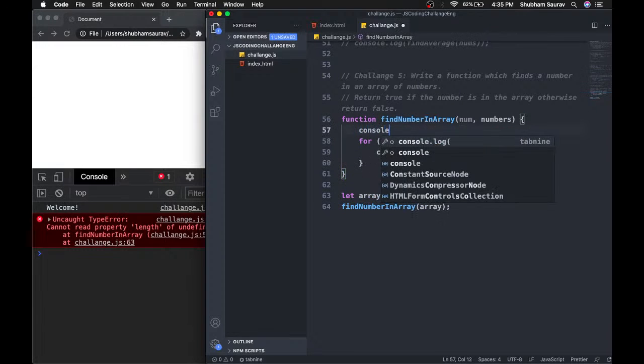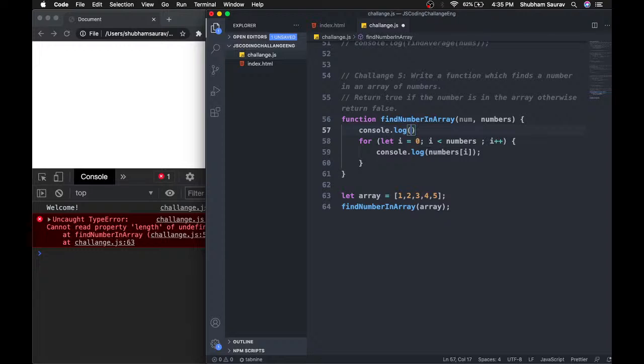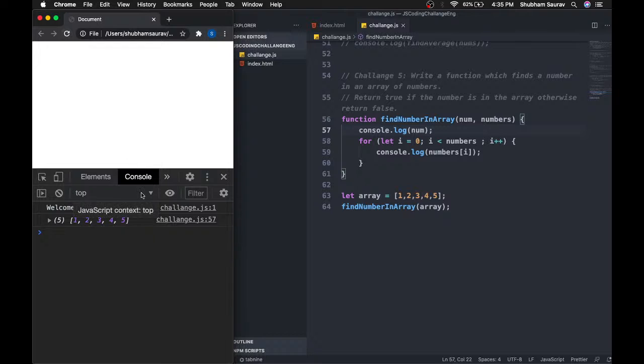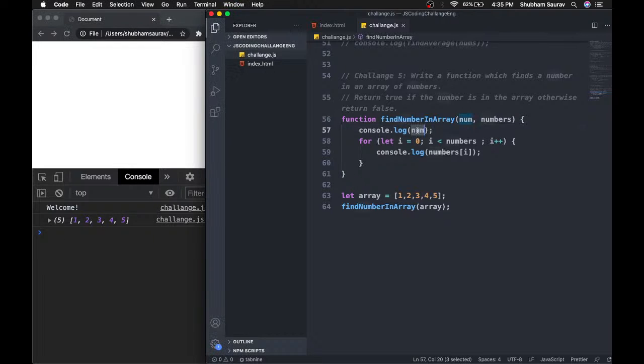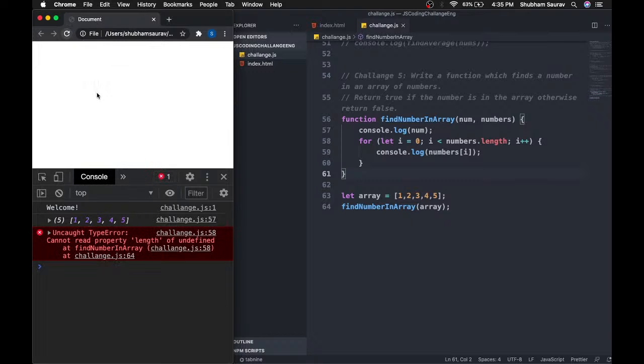Well, let's just print that number first because I think that we have to use that variable. That's why it's yelling at me. Yeah, we need to use all those parameters that we have declared over here. Otherwise, we can't use the properties. Yeah, well, let me just type that out. No, that shouldn't be the mistake. Why is this autocompletion screwing everything up? Uncaught TypeError: cannot read length of undefined.